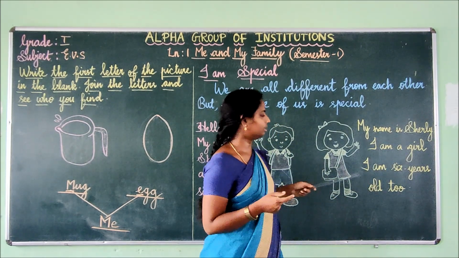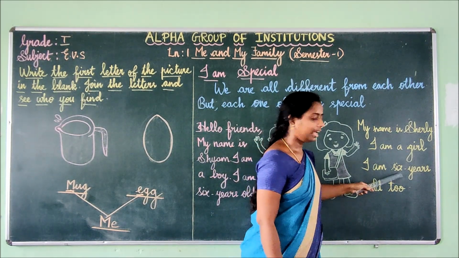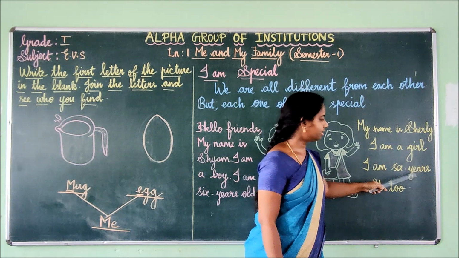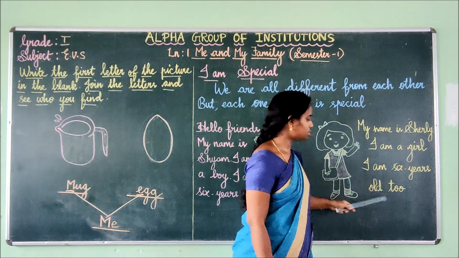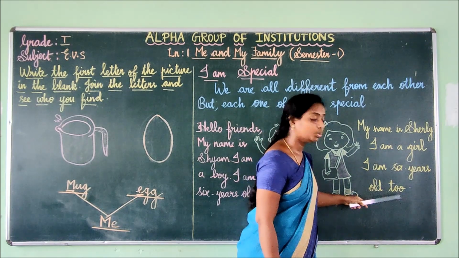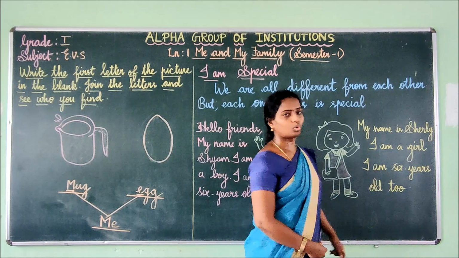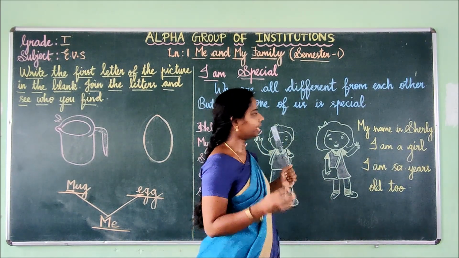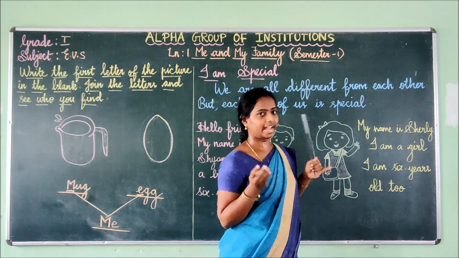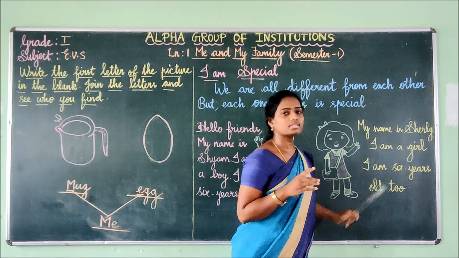I am a girl, G-I-R-L, girl. I am S-I-X, Y-E-A-R-S, years, O-L-D, old, T-O-O, too. She is also 6 years old too. Her name is Shirley and she is a girl and she is also 6 years old too.